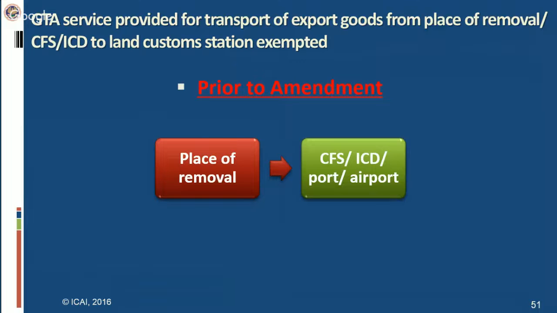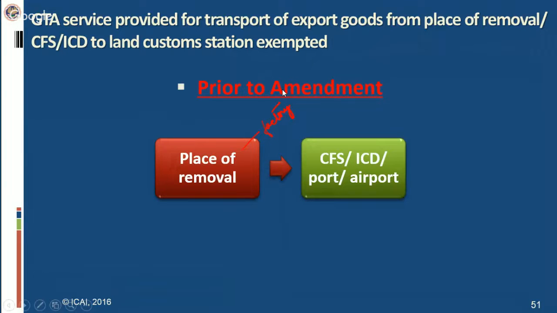See, in this case, when an exporter exports the goods, then he transports the goods which are meant for export from his place of removal, either to port or to airport or to a CFS or ICD. I'll tell you what these terms mean. Let us take generally the place of removal is factory.